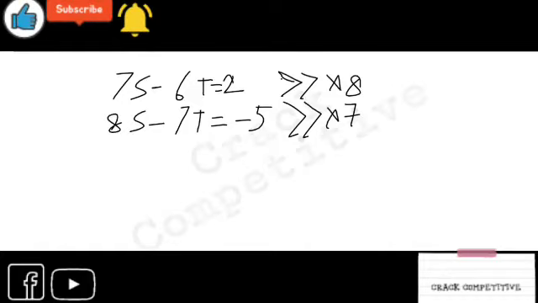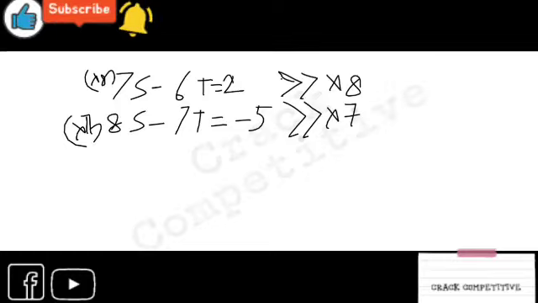But what I have said, if you want to multiply one figure, you have to multiply all the figures, may it be an equation, may it be a ratio, whatever you take.